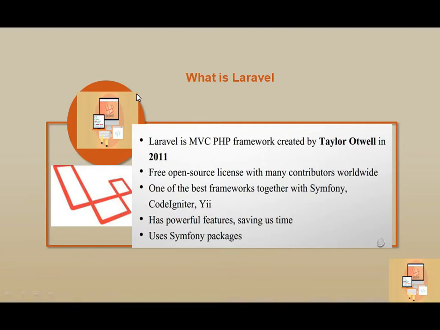Laravel is an MVC PHP framework created by Taylor Otwell in 2011. It is free, open source, and has many contributors worldwide. It's one of the best frameworks, together with Yii, Symfony, and CodeIgniter. These are the best features of Laravel for its users. It follows the Model-View-Controller architectural pattern as well as the PSR-2 coding standard. It runs in a test-driven development environment, so Laravel is easy to implement.